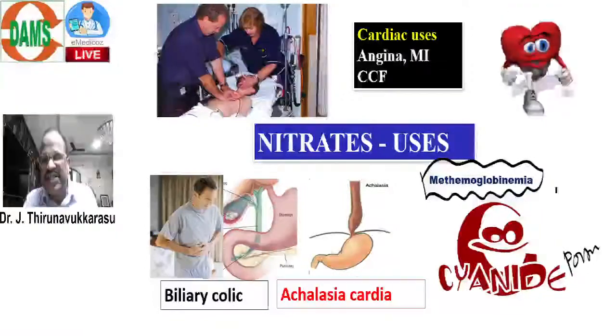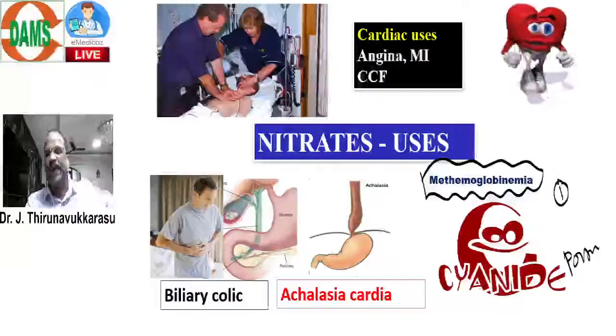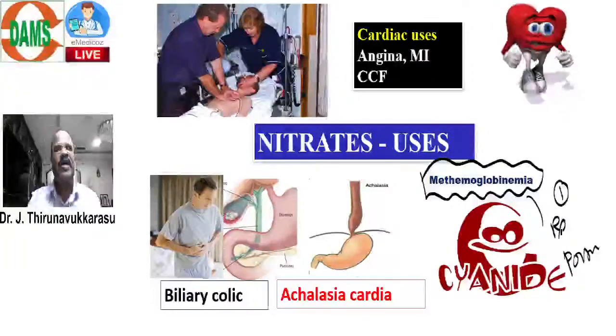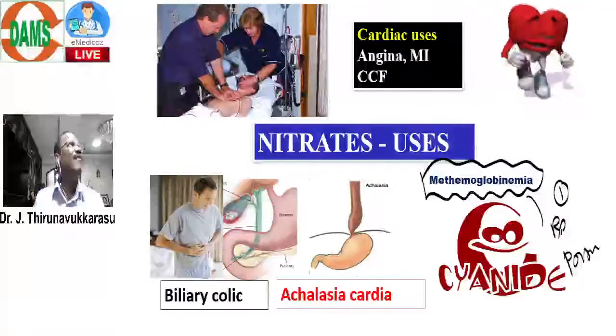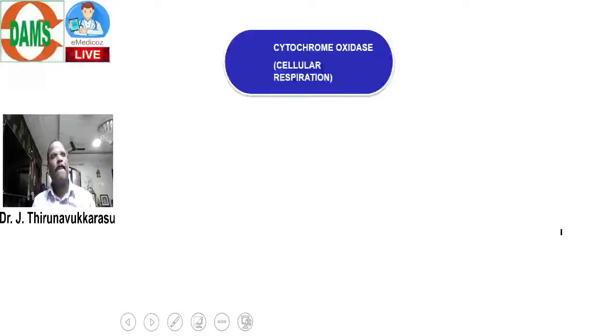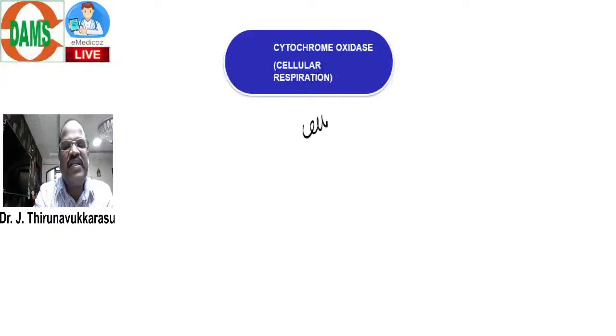Now I will take 1 minute to explain how methemoglobin is useful for treatment of cyanide poisoning. Okay, look here. All the cells in our body have one enzyme called cytochrome oxidase.